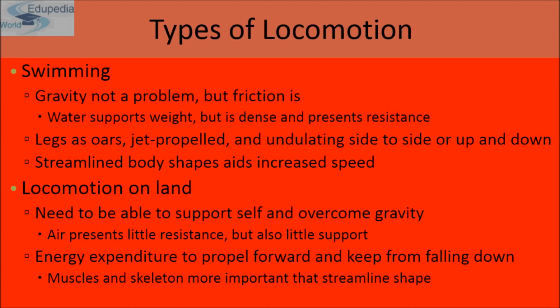Muscles and skeleton are more important than streamlined shape. Because a streamlined shape helps in the increased speed of the swimmer in water, but when it comes to locomotion on land, muscles and skeleton play an important role.